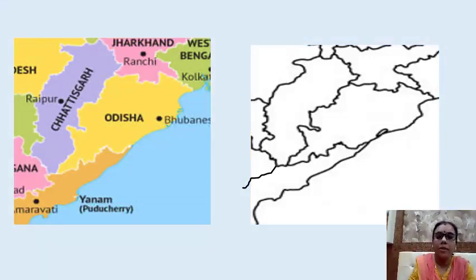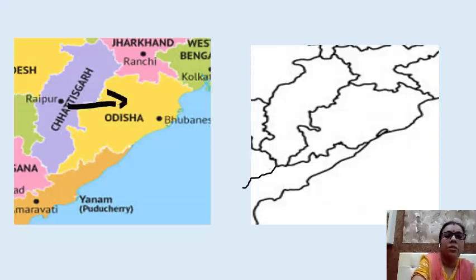Now from Chhattisgarh, as we move towards east, we will reach which place, children? Odisha. The capital of Odisha is Bhubaneswar. So you have to draw one arrow. This is Odisha.